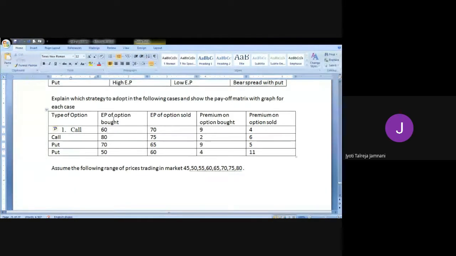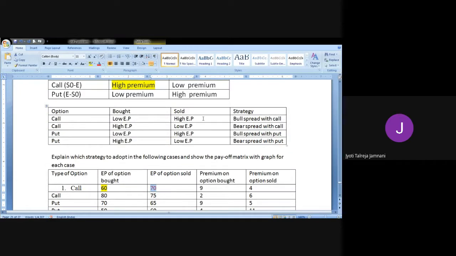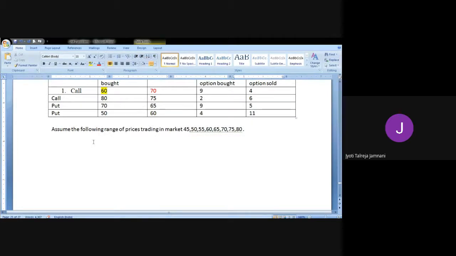So first, we have exercise price of option bought 60, exercise price of option sold 70. So we have bought at low price, 60 is the lower price, and we have sold at high price, 70 is the high price. So here is the strategy. If you buy low, sell high, the strategy is bull spread with call because it's a call option. So the first strategy that we are adopting is bull spread with call.